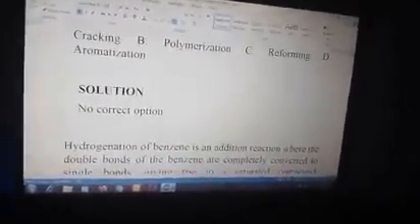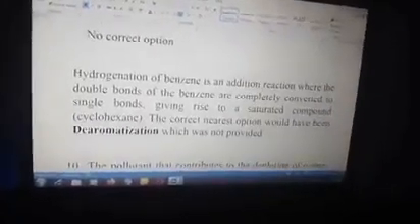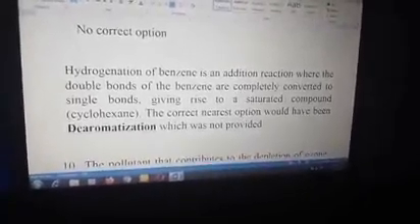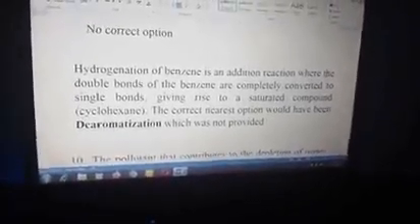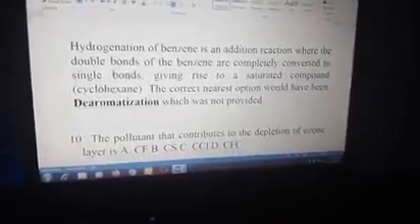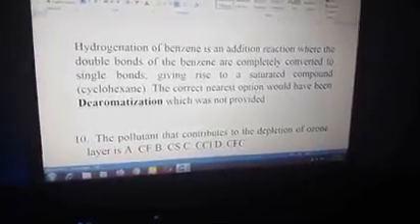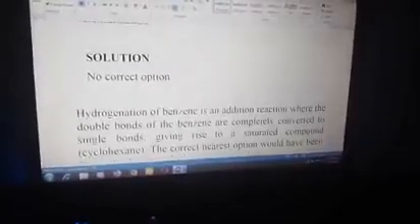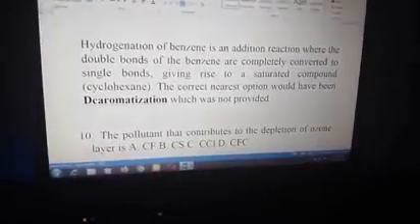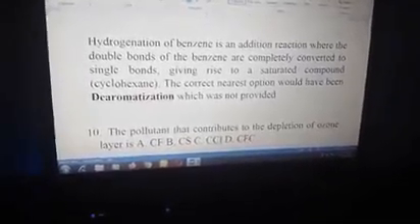The solution, no correct option. Why? Hydrogenation of benzene is an addition reaction where the double bonds of benzene are completely converted to single bonds, giving rise to a saturated compound known as cyclohexane. The correct option would have been de-aromatization, which was not provided. So de-aromatization is conversion of a compound that is aromatic to a non-aromatic compound. So benzene was converted to cyclohexane, which is a non-aromatic compound. So it would have been de-aromatization or addition reaction. None of them is in the option.